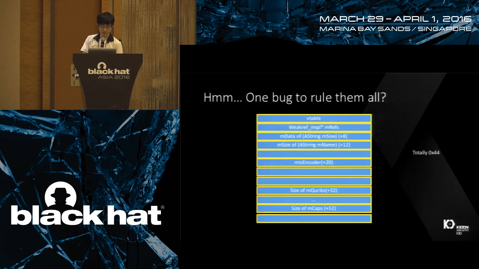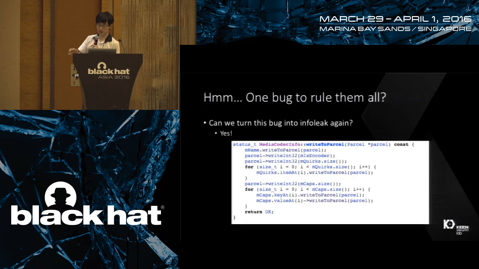So if we can control the char pointer and the size, we can achieve an arbitrary memory read. For the memory layout of the media codec info, first there is a vtable for the 32-byte device. At the head is a vtable, at offset 4 is mRefs, at offset 8 is the mData of the AString, and at the next offset is the mSize of the AString. There are also some critical fields we need to take care of to avoid crashing media server. So we want to achieve an arbitrary read here: we make mName point to an address we want to read, and set the mCruxSize to 0 and the mCapSize to 0 to avoid crashes.